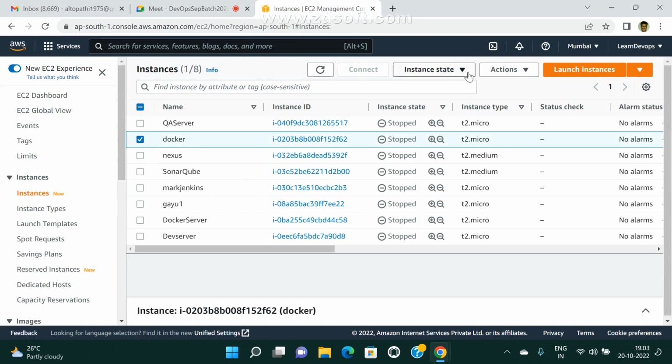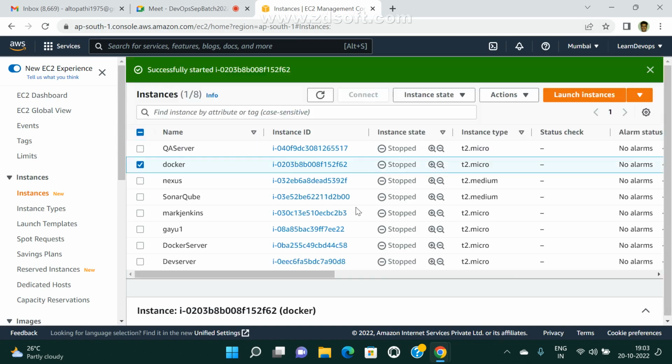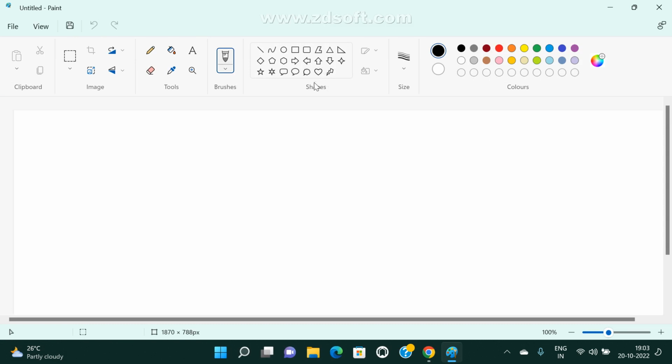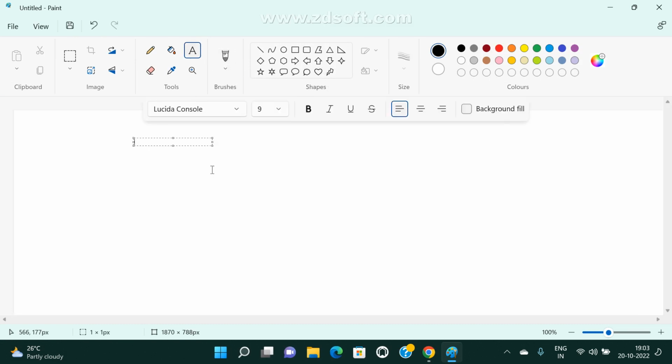Now, last class we already saw how to check Docker volumes. These are the commands. Docker volume ls displays the existing volumes. If we have any volumes, we can use docker volume ls. If you want to create one, docker volume create, as we saw last class.